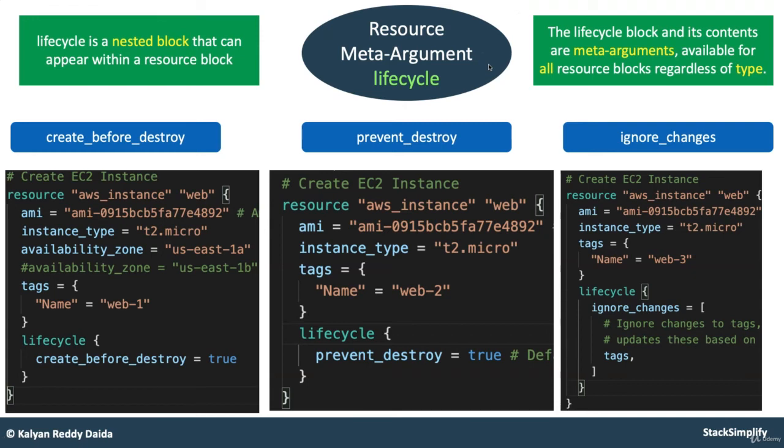Then you will move on to finally implement the resource meta argument lifecycle. With this, you are going to learn how the resource lifecycle is going to be. You will learn about create_before_destroy and how it is going to behave, prevent_destroy and how it is going to behave, and ignore_changes and how it is going to behave. How the resource is going to behave, you are going to learn here.